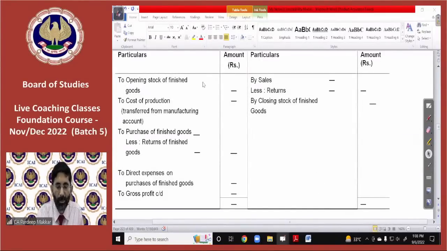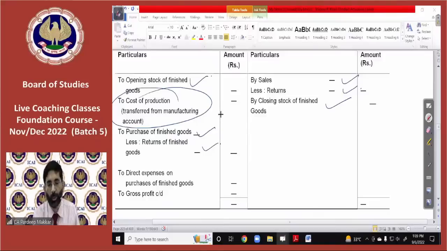In this, the same system will be there, whatever was the earlier. That is, we have to enter each and everything as earlier. Opening stock of finished goods, closing stock of finished goods, sales as normal, purchases of finished goods, returns. Just one additional point, that is cost of production. This will come from the manufacturing account. Whatever is the balance sheet figure of the manufacturing account, that will be shown here.